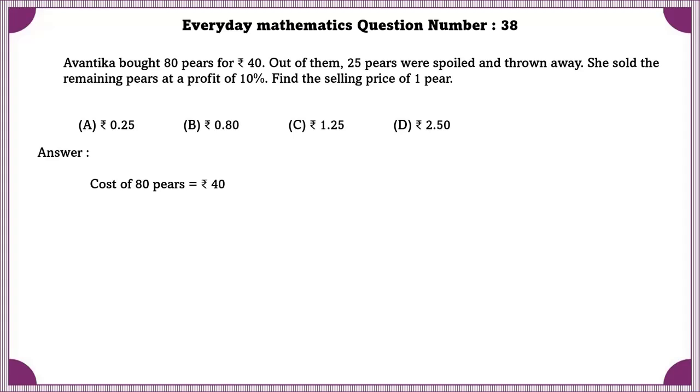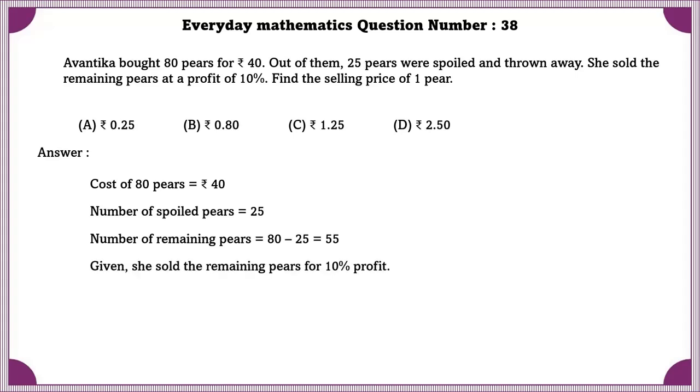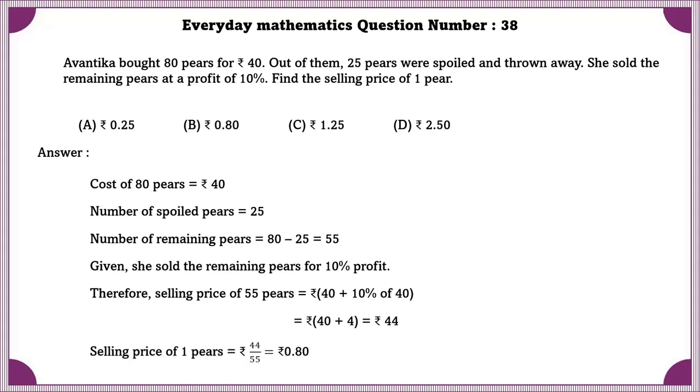Cost of 80 pears is equal to 40 rupees. Number of spoiled pears is equal to 25. So, remaining pears is equal to 55. Given she sold the remaining pears for 10% profit. Therefore, selling price of 55 pears is equal to 40 plus 10% of 40. That is 44 rupees. Selling price of one pear is equal to 44 by 55, which is equal to 0.80 rupees.